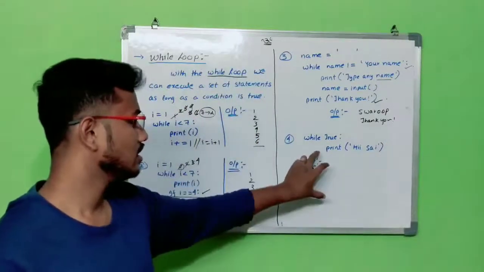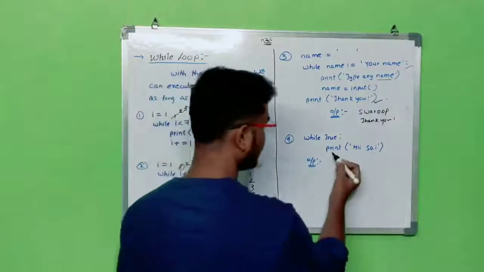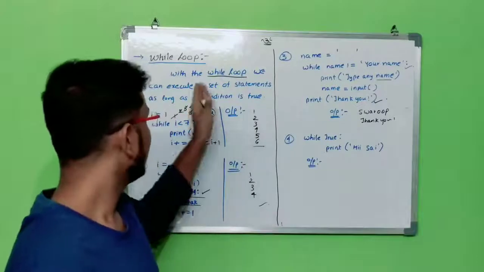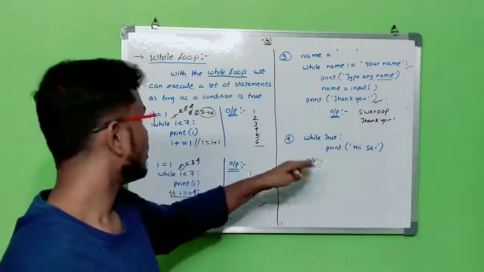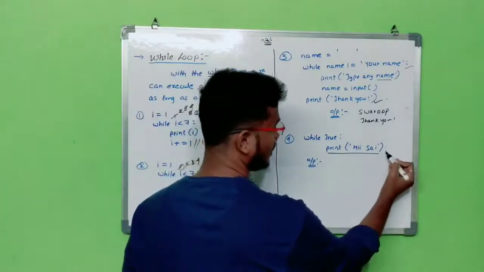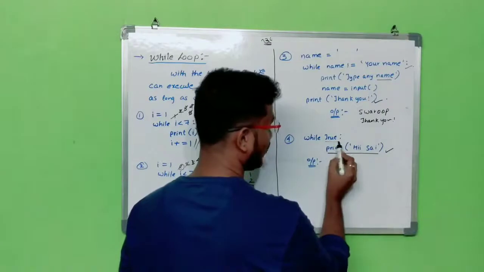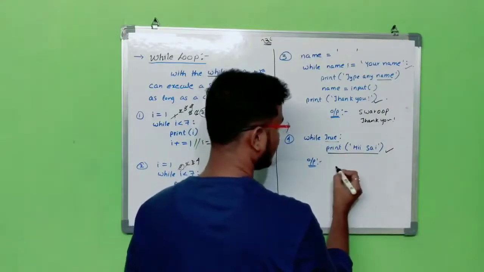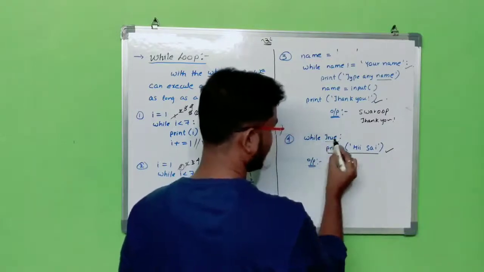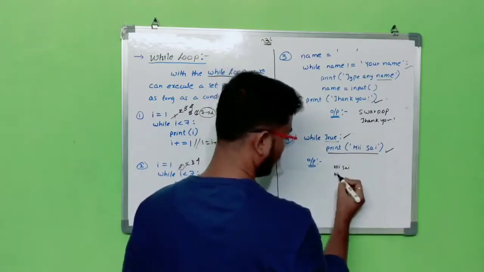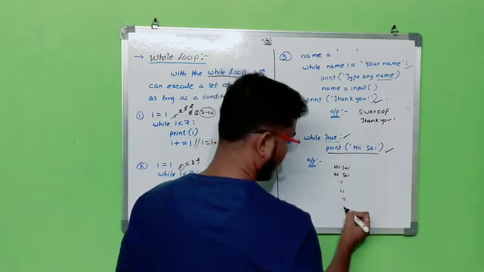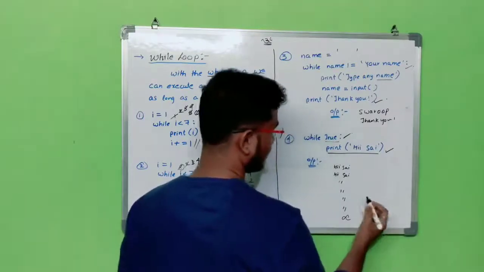Coming to this example, while true. Here, what is in the definition? With a while loop, we can execute a set of statements as long as the condition is true. This condition is true. So this print statement will execute as long as this condition is true. So what will happen here? The print statement will print hi here. Again, while true, the condition is true, so the statement will repeat. The statement is repeated n number of times, infinite times. So this will be the output.